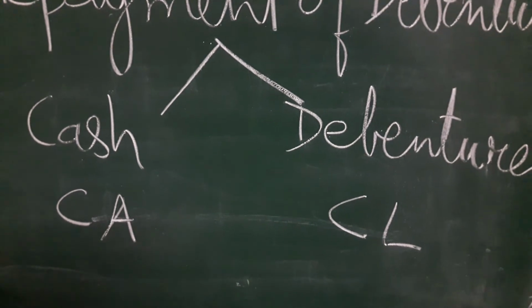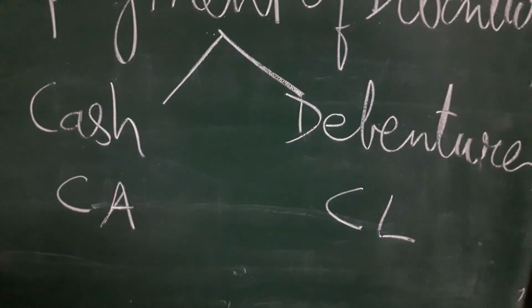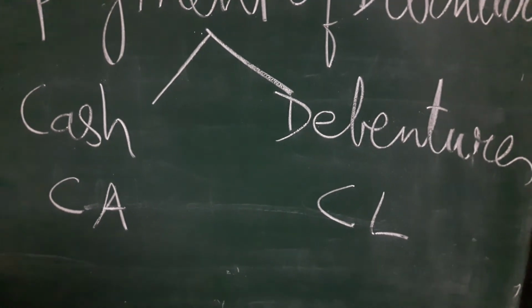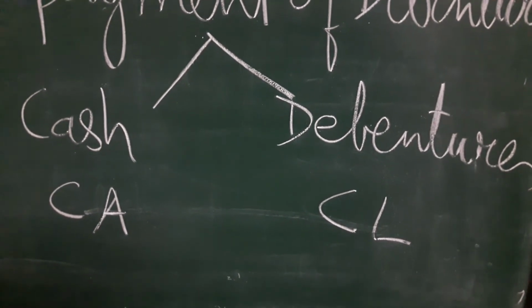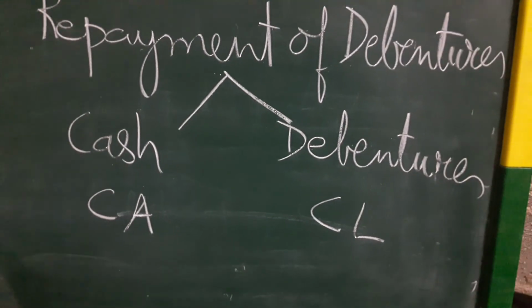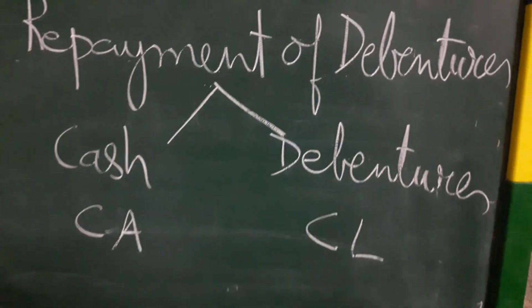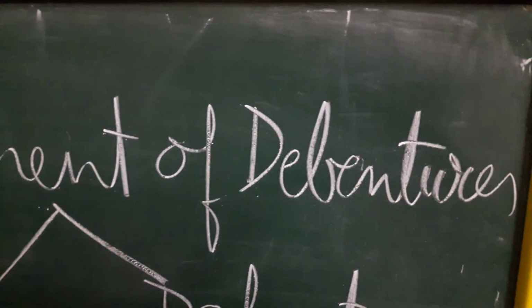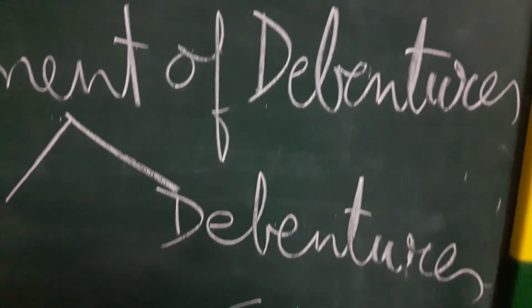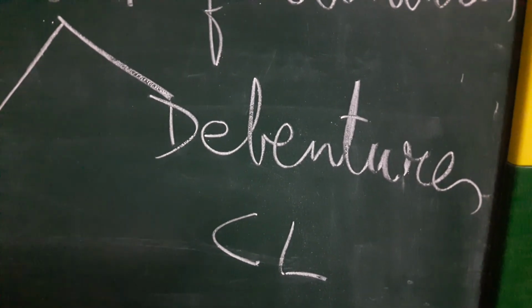So in this, two things are involved, cash and debentures. Cash is a current asset and debentures are current liability. So this will affect your current ratio. You have to calculate and tell whether it will improve or decline or whatever. So once again, the year in which debentures are repaid, in that year debentures are considered current liability.